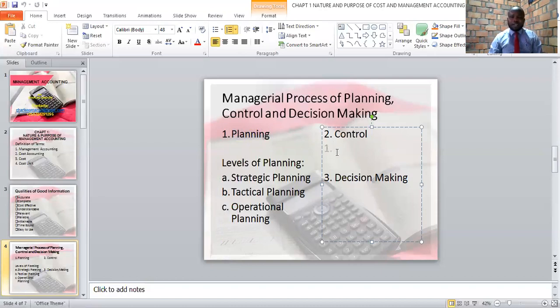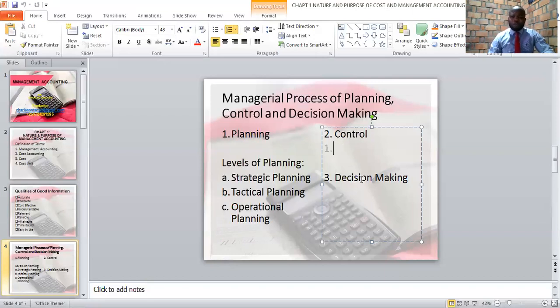And in this case, the difference is called a variance in management accounting. And after that, to investigate the cause of the difference. Control therefore involves, number one, we look at actual performance. We compare it to the plan that was set to get the difference, which we have said is called a variance, and finally to investigate the cause of the difference.